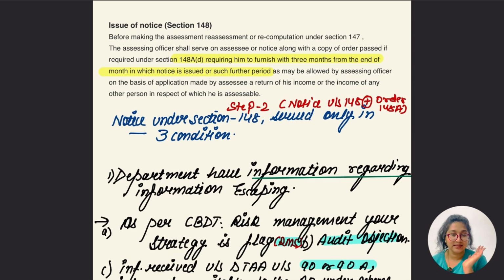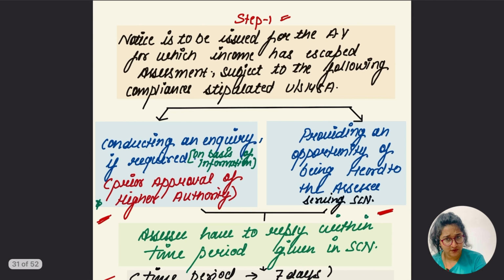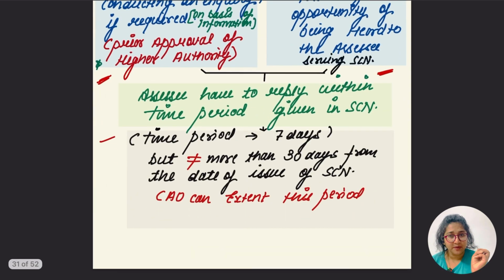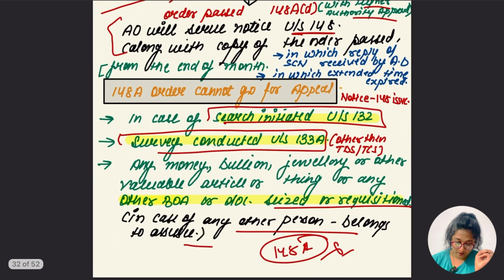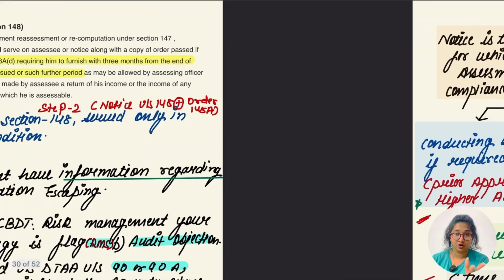Then the show cause notice, replies to be given within 7 days, not more than 30 days, but the AO can extend that. I hope this was clear. On the basis of these material factors the AO is going to determine whether the notice under section 148 is to be issued or not. But there are three cases where this is not going to happen: section 132, 133A, and a person related to the SSC. In these three cases it is not going to happen.